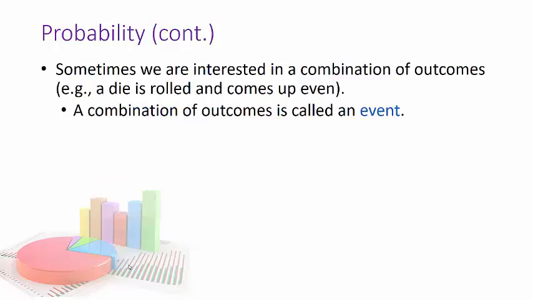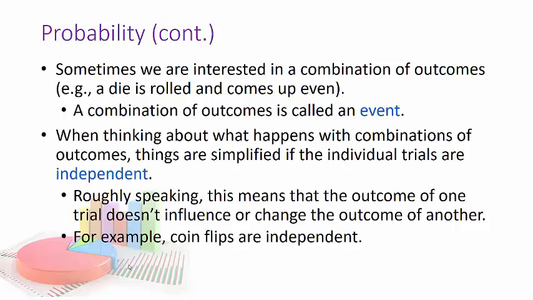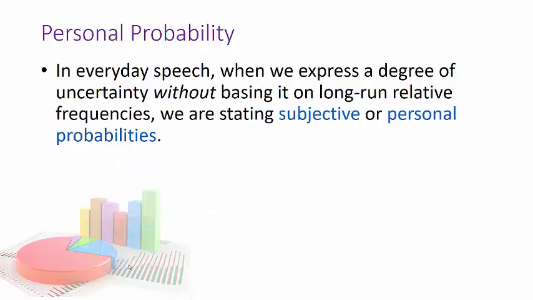Sometimes we're interested in a combination of outcomes, and that could be an event. For example, a die is rolled and comes up even. When thinking about what happens, things are simpler if they're independent. What does that mean? It means the outcome of one trial doesn't affect the outcome of the other. For example, flipping a coin, the coin does not know what you flipped last time. It's not going to say, oh, I've been doing heads, I better switch to tails, okay? That's why coin flips are independent.